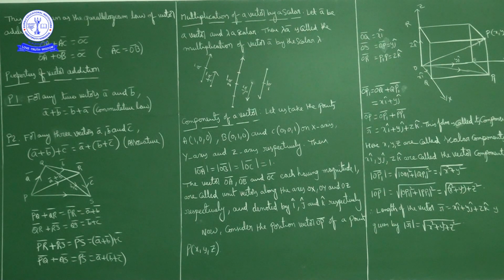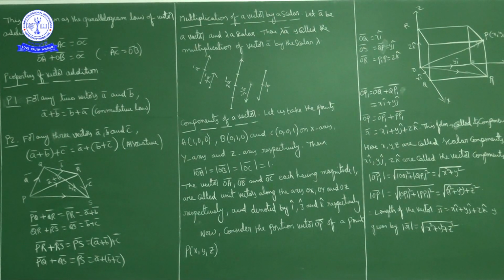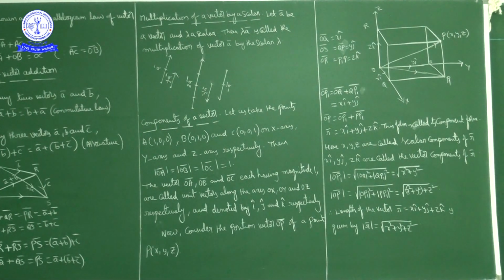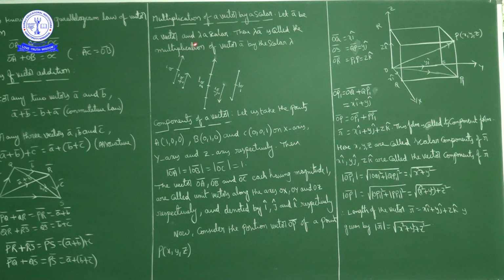Okay, what we have here is multiplication of a vector by a scalar. Consider A bar to be any vector and lambda to be any scalar. Then lambda A bar is called the multiplication of vector A bar by the scalar lambda.